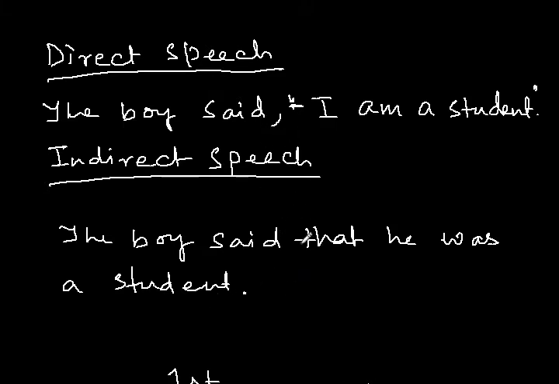The meaning remains the same, but the difference is that here I have said exactly what that boy had said, and here I have modified that sentence a little bit in my own way. But I have to keep in mind that I won't change the meaning of the sentence. Now there are specific rules to change a direct speech into indirect speech. So we'll go to that part here.